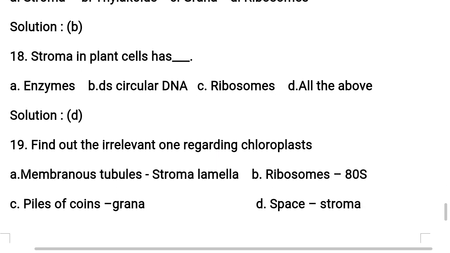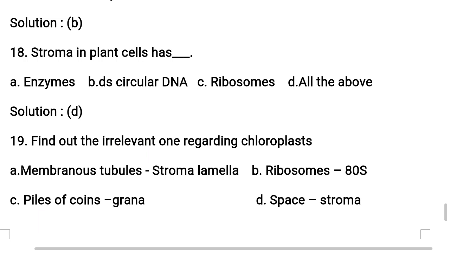Now going to 18th question. Stroma in plant cells has A. Enzymes, B. Double stranded circular DNA, C. Ribosomes, D. All the above. So the correct answer for this question is all the above.